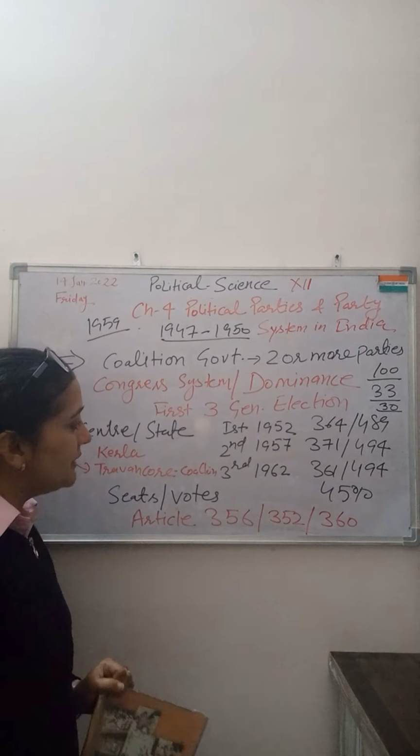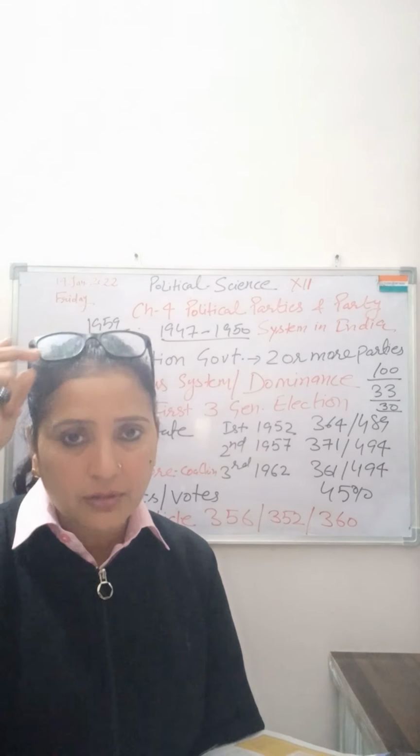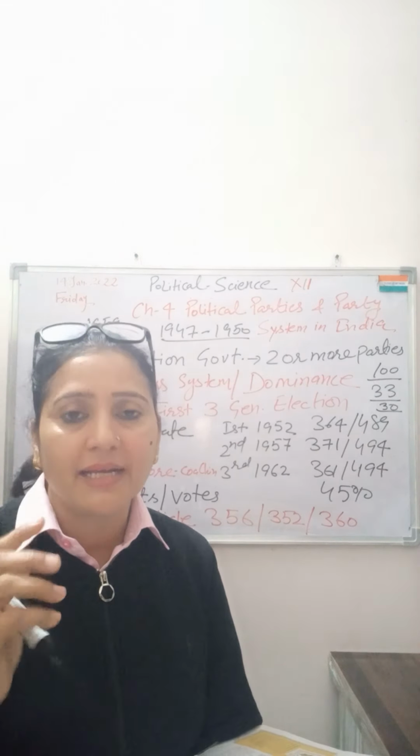If you see, these seats are won by the Congress Party, but if you look at their number of votes, that was 45% only. Means the Congress was able to manage with 45% of votes only, but it secured 74% of seats. So why is there that much difference? 74% seats they secured, and the number of votes was only 45%. So that was a big gap.